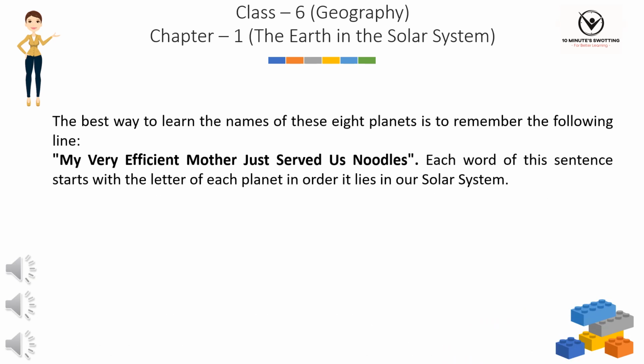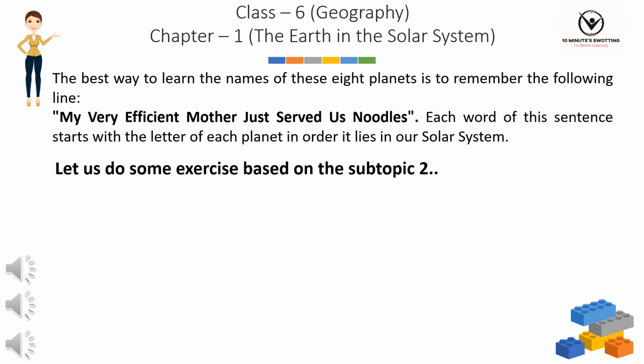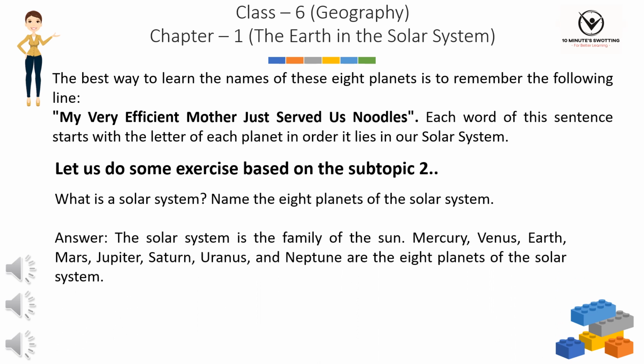The Sun, 8 planets, their satellites, and some other celestial bodies, such as asteroids and meteoroids, constitute the solar system. The best way to learn the names of these 8 planets is to remember the following line. My very efficient mother just served us noodles. Each word of this sentence starts with the letter of each planet in order it lies in our solar system. Let us do some exercise based on the subtopic 2. What is a solar system? Name the 8 planets of the solar system. Answer. The solar system is the family of the Sun. Mercury, Venus, Earth, Mars, Jupiter, Saturn, Uranus, and Neptune are the 8 planets of the solar system.